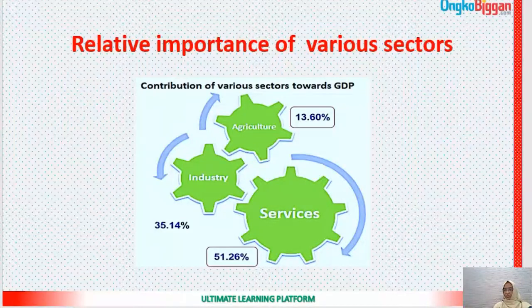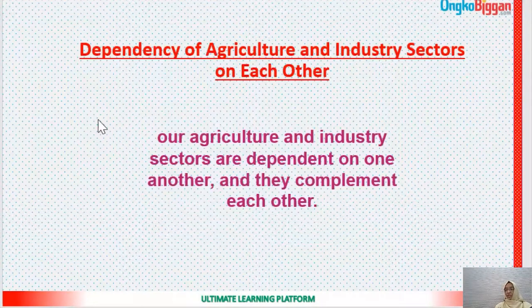So we have learned about the importance of various sectors in the contribution to GDP or in the GDP growth rate. Okay, in our next slide, we will learn about how the agriculture and industry sectors are dependent on each other and how they complement each other. And this is a very important question.